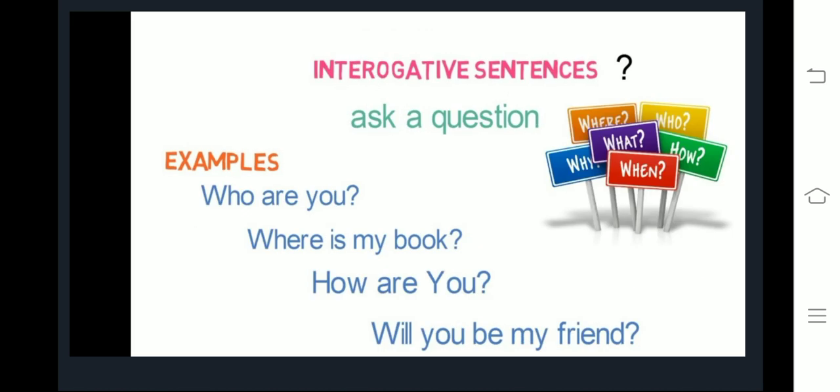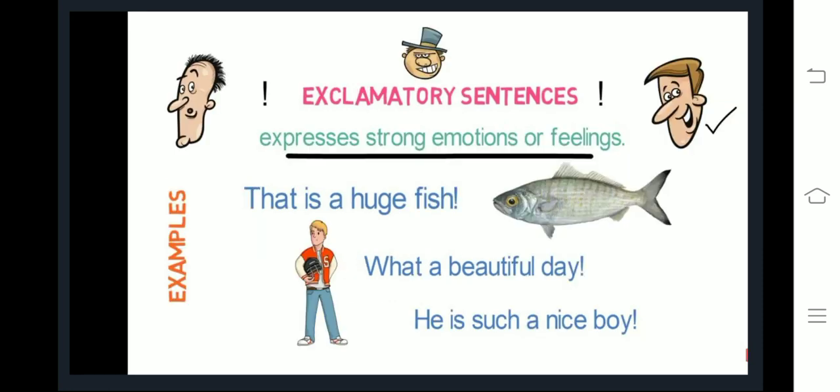Okay. Now look into second type of sentence, that is interrogative sentence. What is interrogative sentence? Interrogative sentence are used to ask question. They end with a sign of interrogation, that is question mark. We use who, what, when, how, why, etc. For example, who are you? Where is my book? How are you? So, whenever you are asking question, you use interrogative sentence.